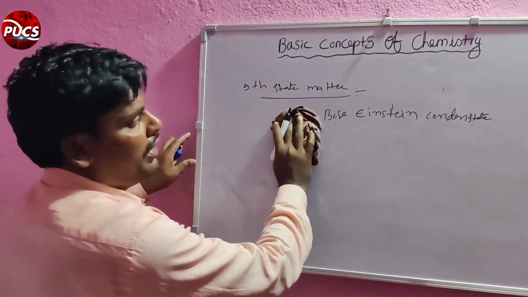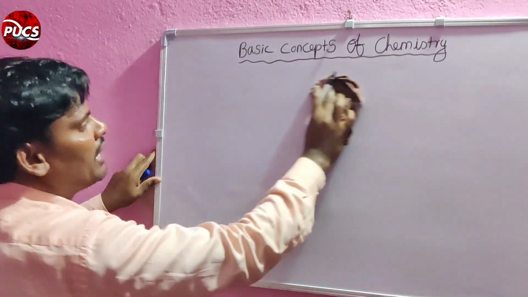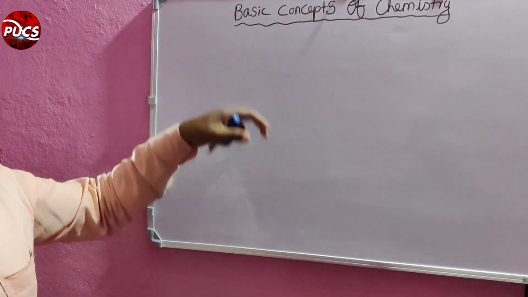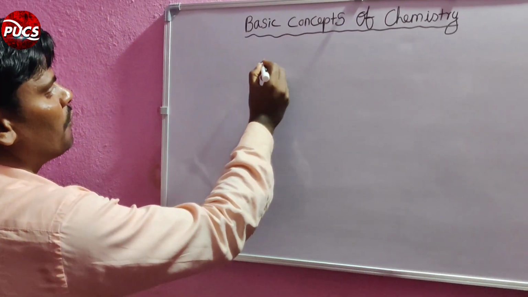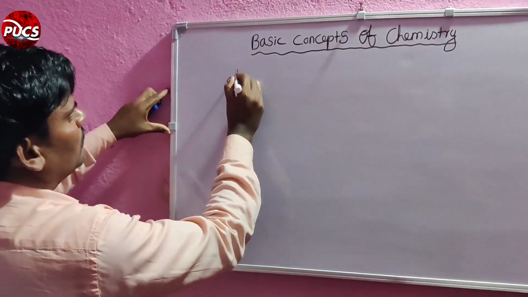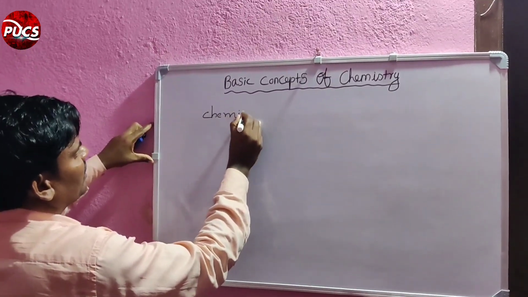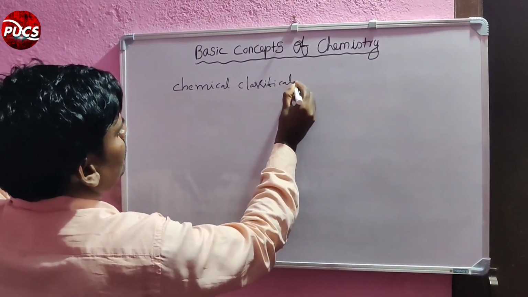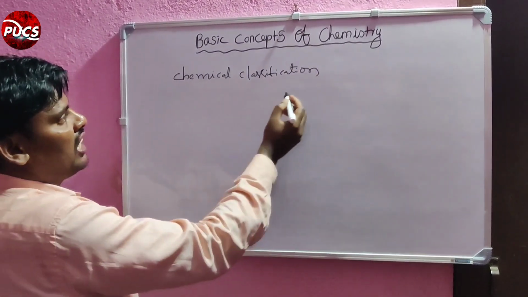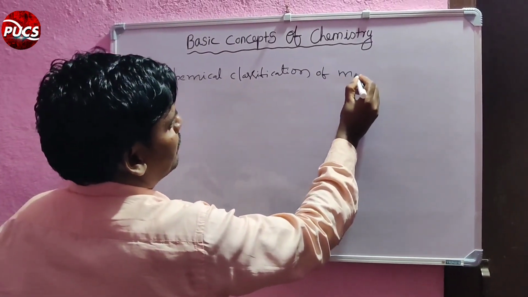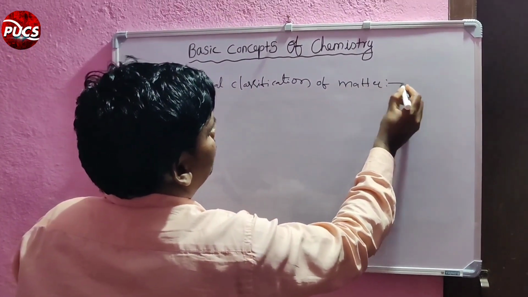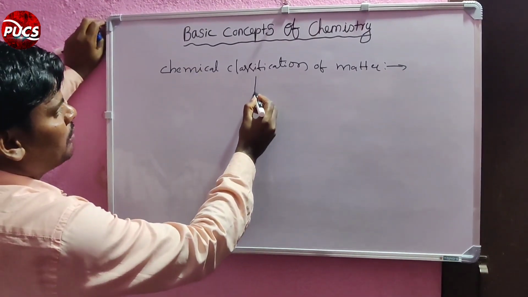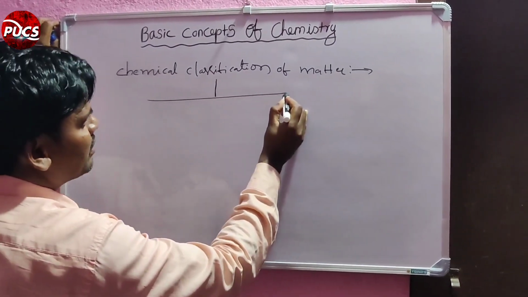Next, a very important concept, physical classification of the matter. This is a short one. From chemistry syllabus from now, chemical classification of matter. Chemical classification is broadly divided into two categories.